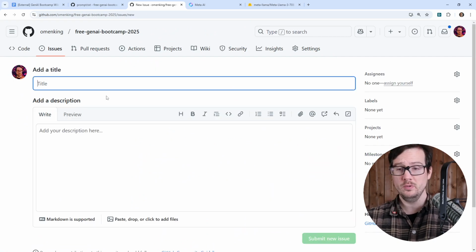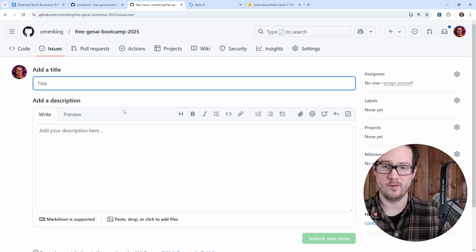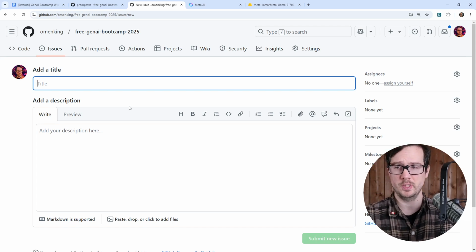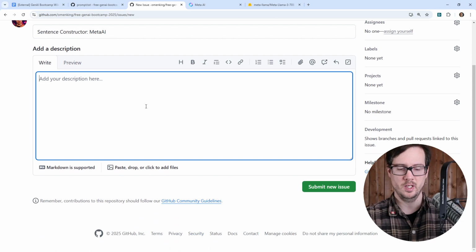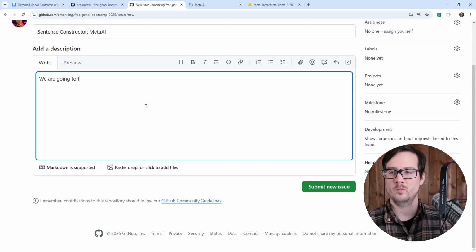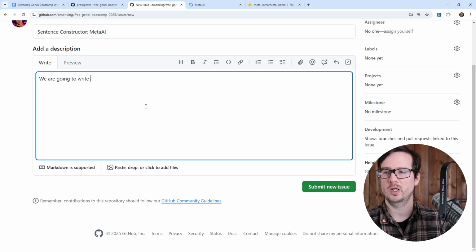Now you don't have to do branching or stuff like this, but I'm just going to define this so that we can keep track of our commits as we go. And so this is sentence constructor, Meta AI. Okay. And so I'm going to go ahead here and just say we are going to write a prompt document for sentence constructor using Meta AI.